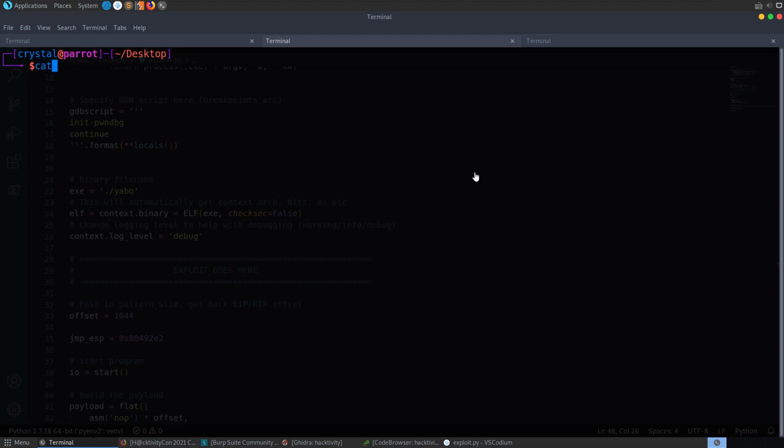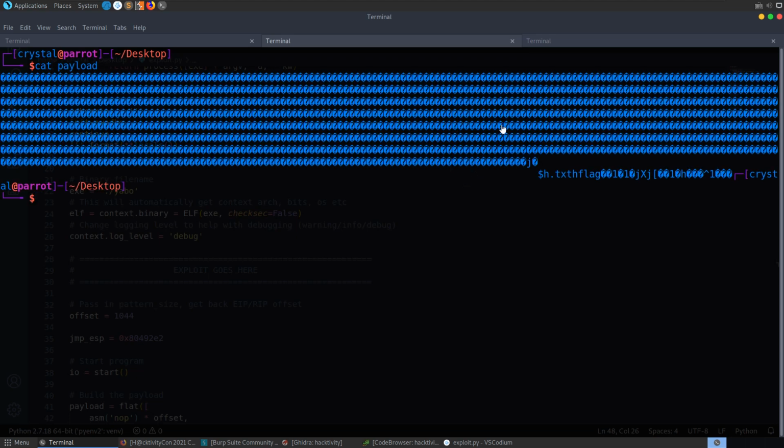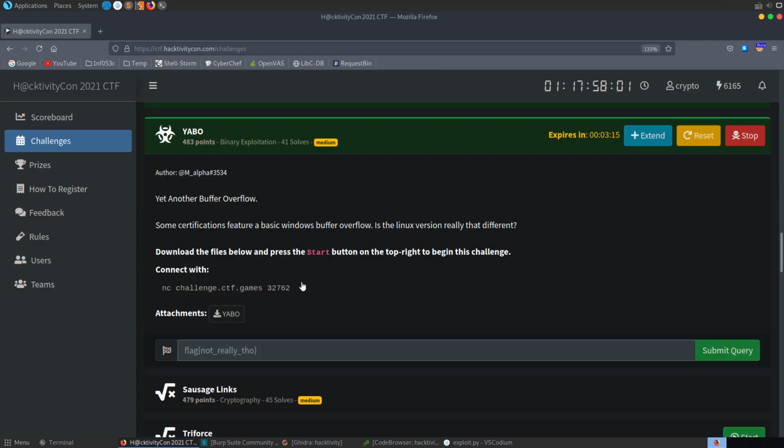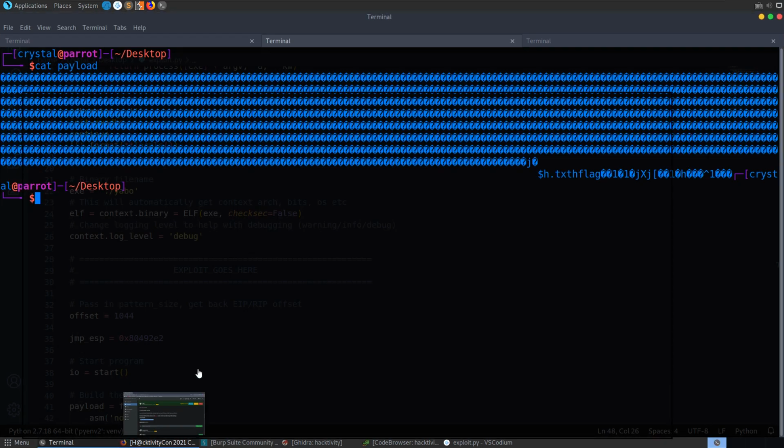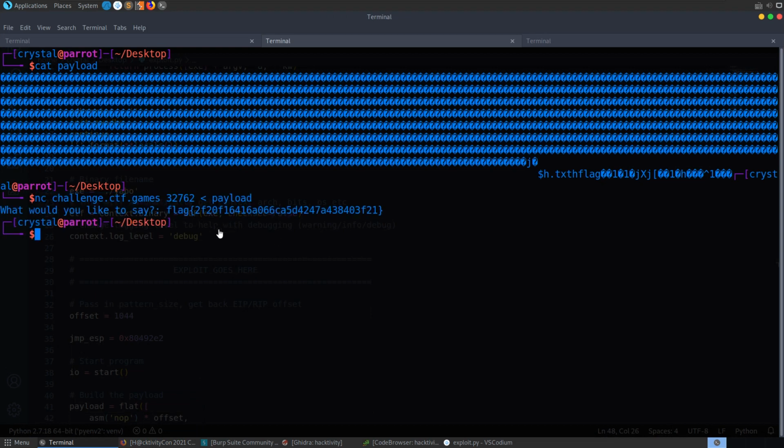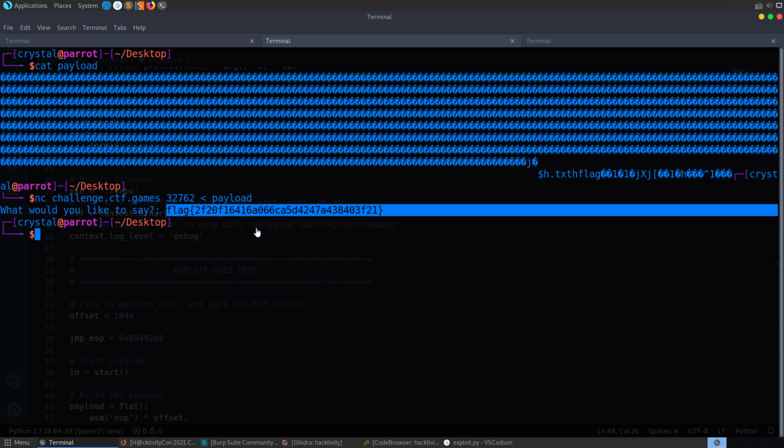Because we wrote our payload to a file as well, we've got this payload right here, which means if we were to just run, let's see if we can just run netcat. I'm not sure if we can paste this in this way. It's been a while since I did this. Yeah, we can. Okay. So we can literally just send off this payload, and that'll retrieve us the flag.